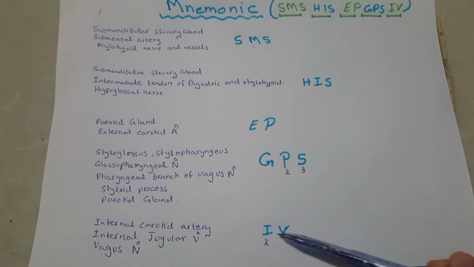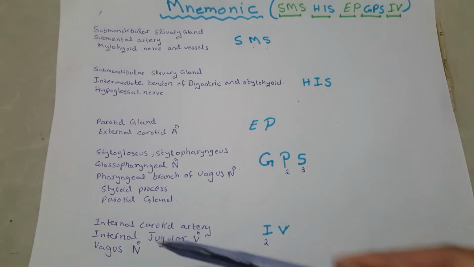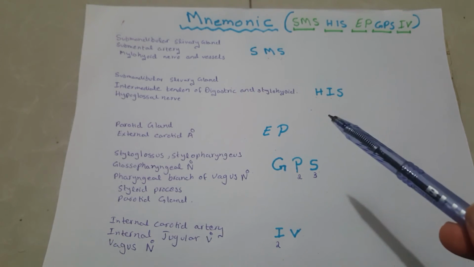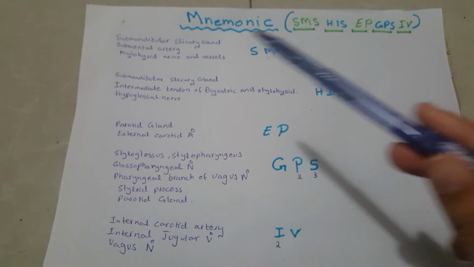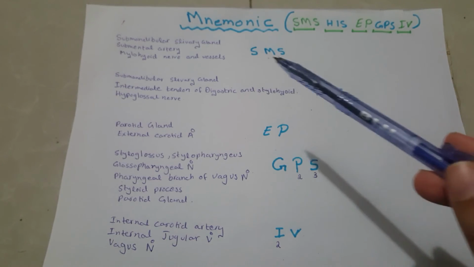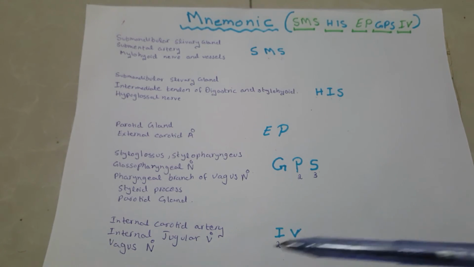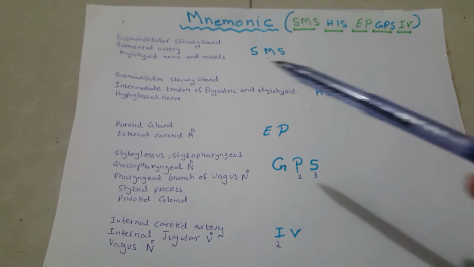So I have made IV mnemonic: I for internal carotid artery and internal jugular vein, V for vagus nerve. So these are the structures that can be seen in the digastric triangle. So through this mnemonic you can easily memorize its contents.